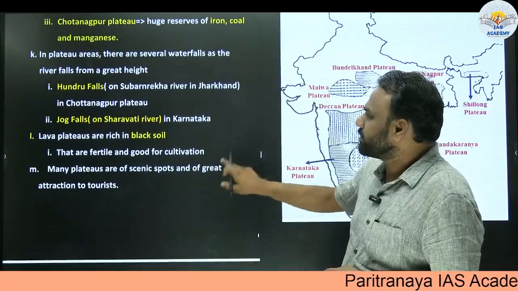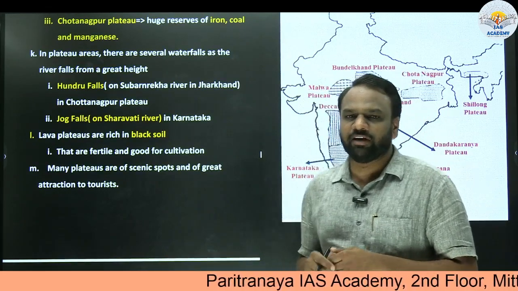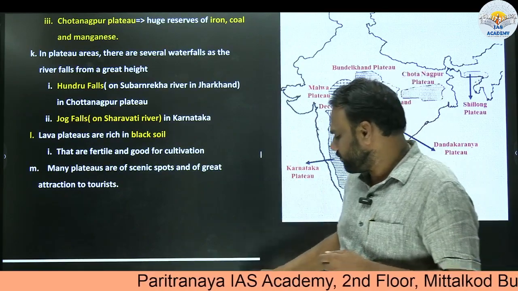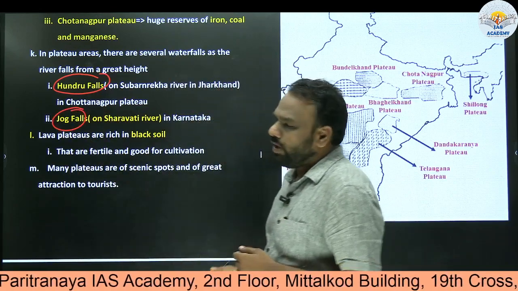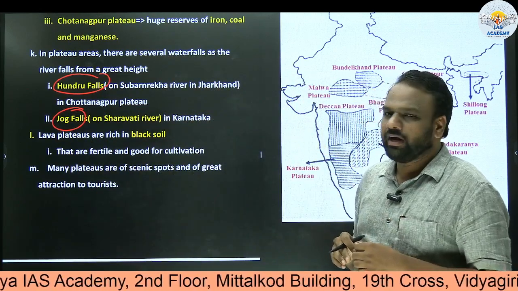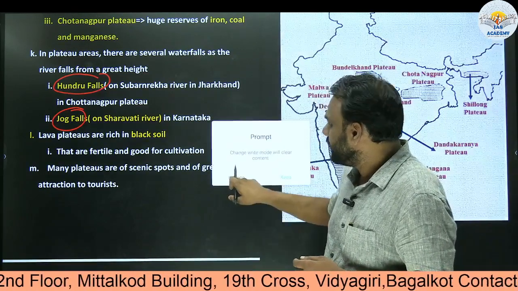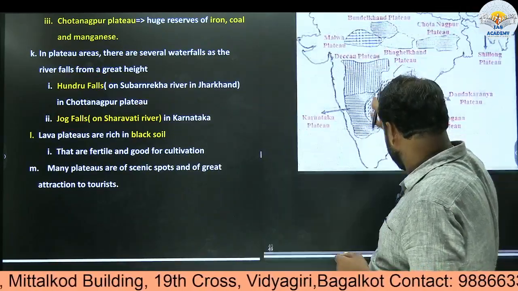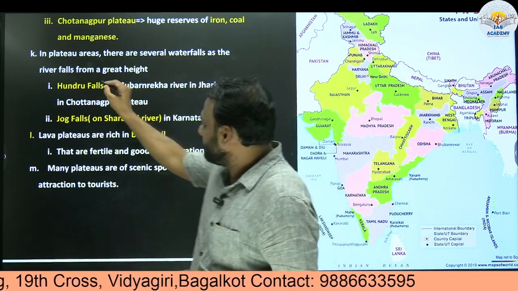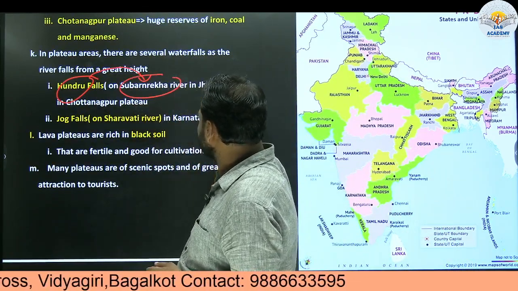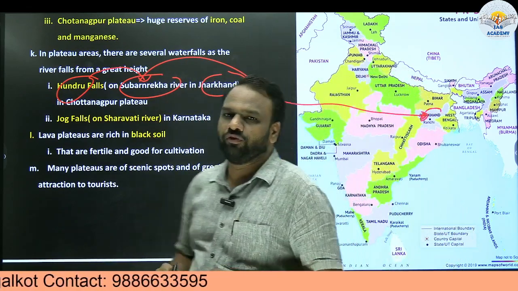Next, in plateau areas, there are several waterfalls as the river falls from a great height. Generally, we can witness waterfalls in plateau areas. Here there is a mention of 2 waterfalls: Hundru Falls and Jog Falls. We have added some extra information here. Hundru Falls is present on the Subarnarekha River in the state of Jharkhand. So here we will find Hundru Falls.